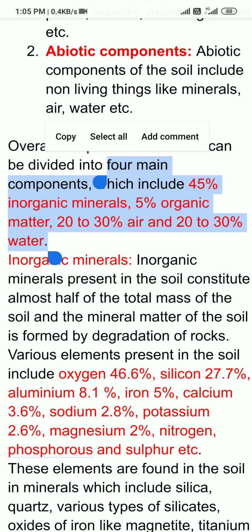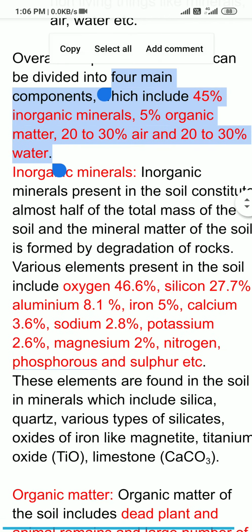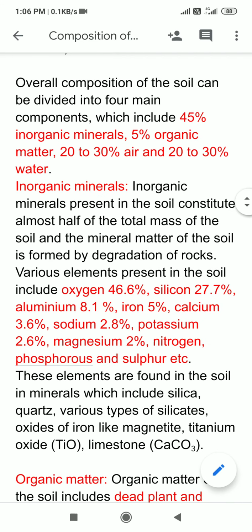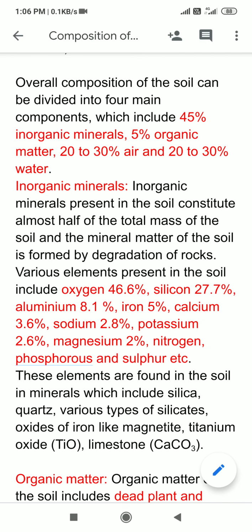Some soil may contain air 20%, 25%, 30%, and water also. It is not necessary that it will be 20 always or 30 always. It may be in between them. So first of all, I am coming to the inorganic minerals which are present in the soil. As I told you, inorganic materials form 45% of the composition of the soil. So it is almost half. So I can say that inorganic minerals present in the soil constitute almost half of the total mass of the soil.